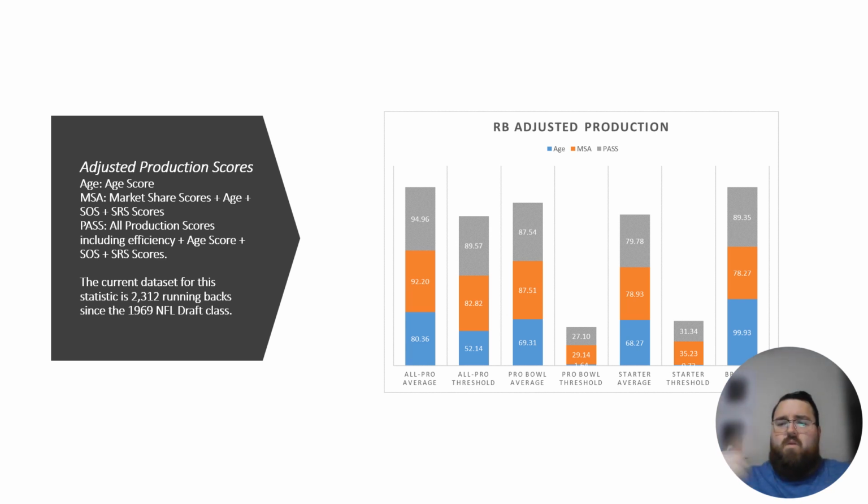And those are what those two numbers kind of look at. One includes efficiency, the other isn't, to give you an idea of that. So it's a good thing that he's like this. And also, by the way, in case you didn't know, the data set I'm using for all the data that I just presented has 2,312 running backs since the 1969 NFL draft class. So it's a pretty big sample.